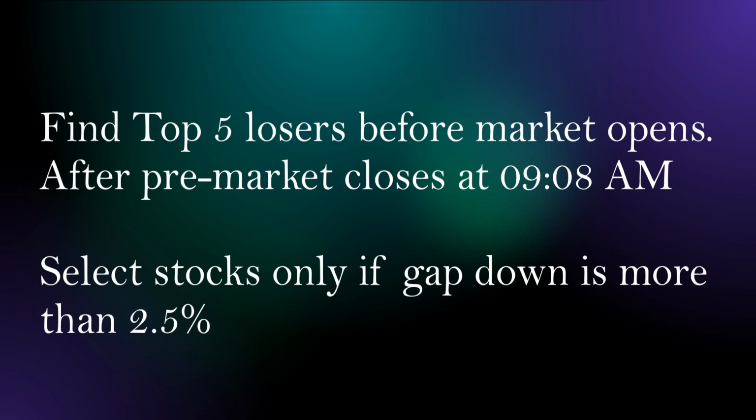What we should do? Before the market opens, we need to find the top 5 losers. That means after pre-market closes at 9:08 a.m. in the morning, we need to select the stocks only if the gap down is more than 2.5%. Okay? If the stock is gapped down by 1% or 2%, we should ignore those stocks.